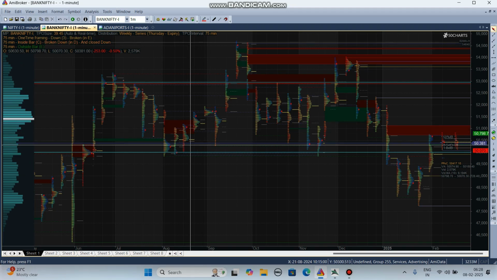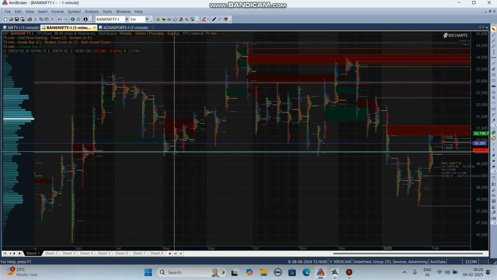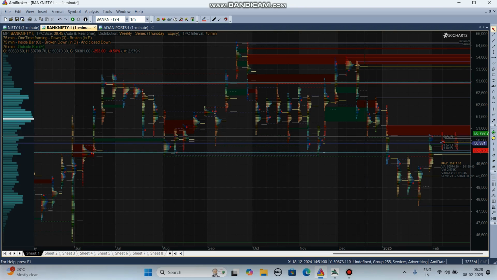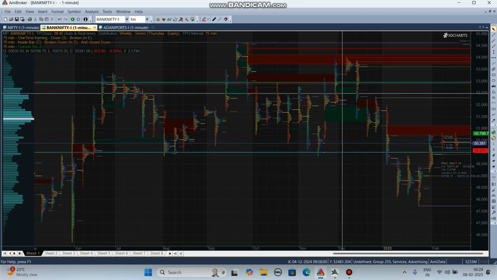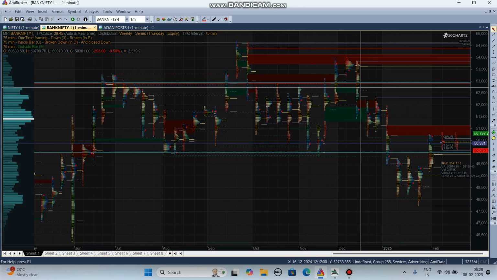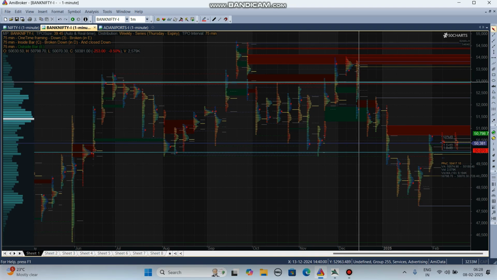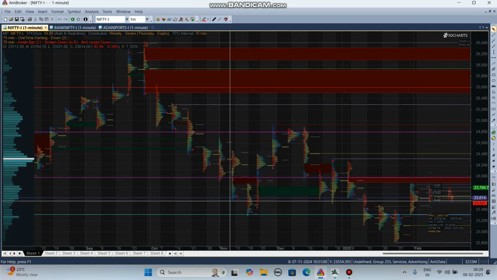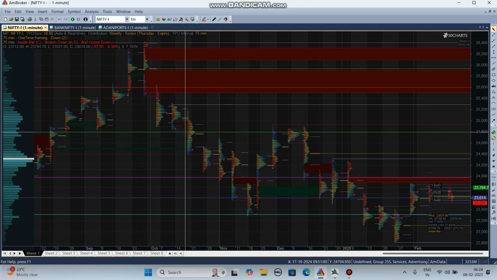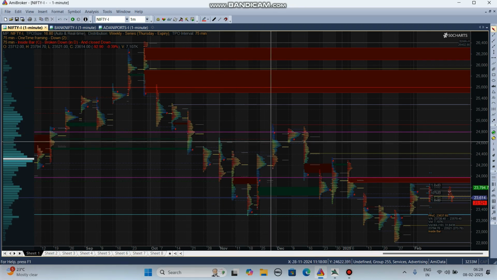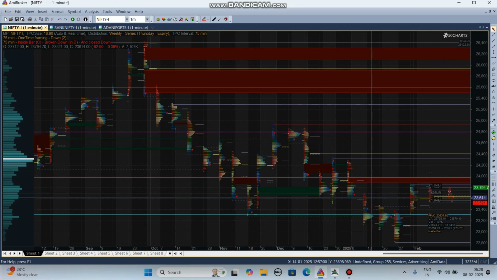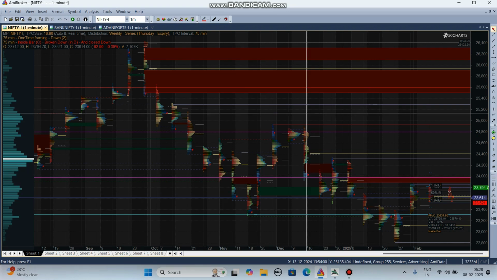So you have to check where the standard deviation levels are, where price will take support, where it will take resistance, and what the market conditions are. Everything you have to back test. We give full training to our students, so they know the real standard deviation levels and where they take entry and exit.